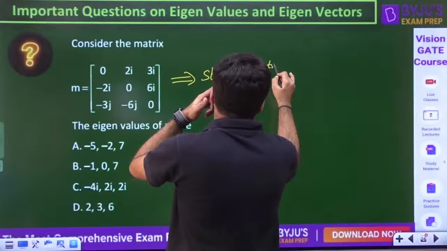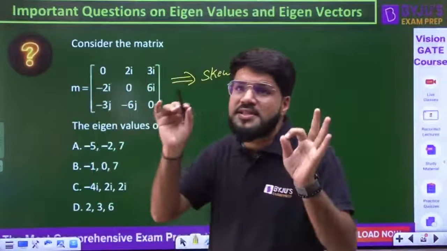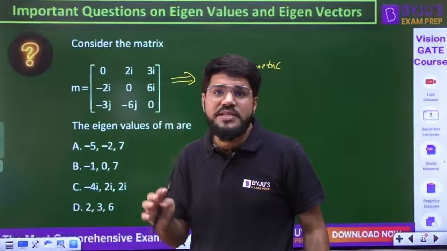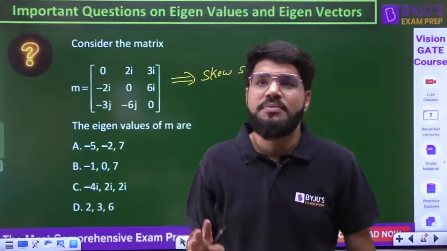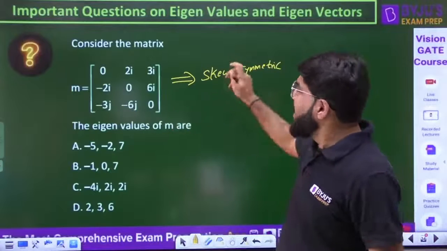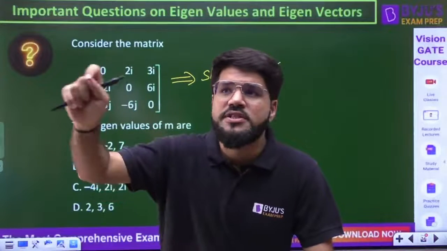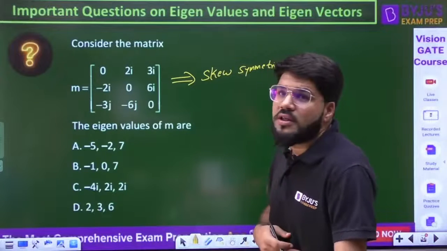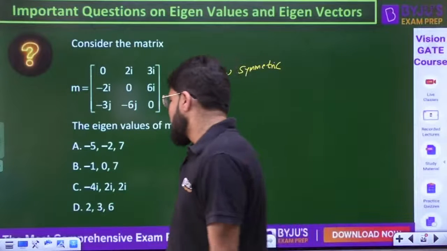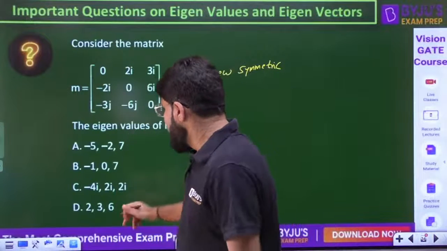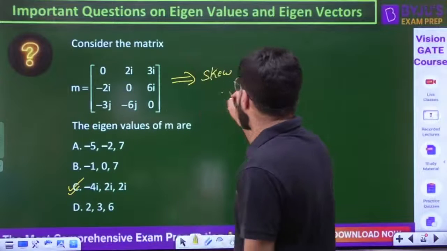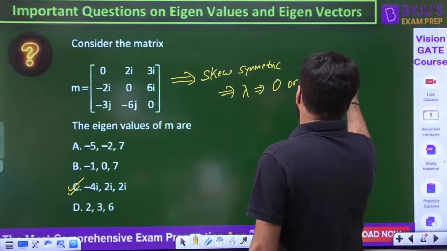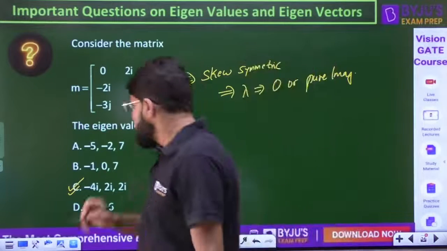Now guys, you don't have to solve. There are very, very important and standard results: eigenvalues of symmetric, skew symmetric, Hermitian and other matrices that you should always remember, because lots of questions are continuously asked from that, directly or indirectly. Sometimes they directly ask as a statement also: the eigenvalues of a skew symmetric matrix are dash dash dash. They are always 0 or purely imaginary. They cannot be real. Only possibility is answer number C. For a skew symmetric matrix, lambda is either 0 or purely imaginary. It cannot be anything else. The only option that matches is C.